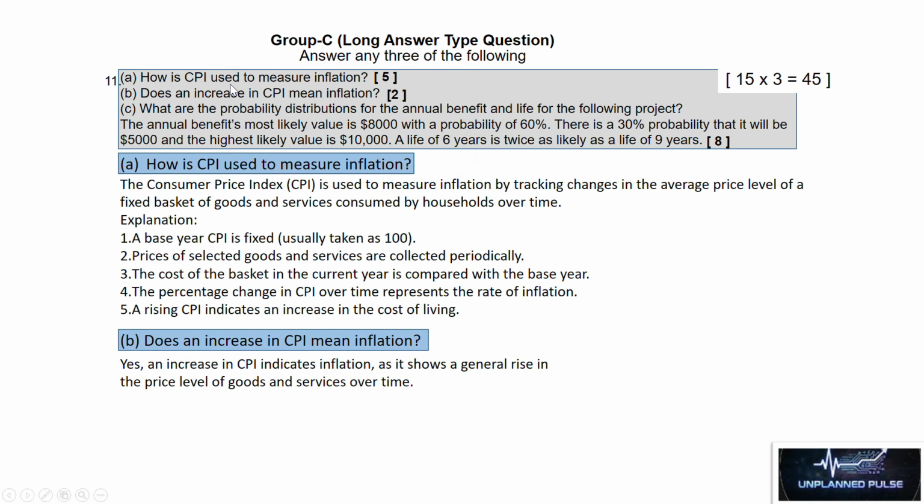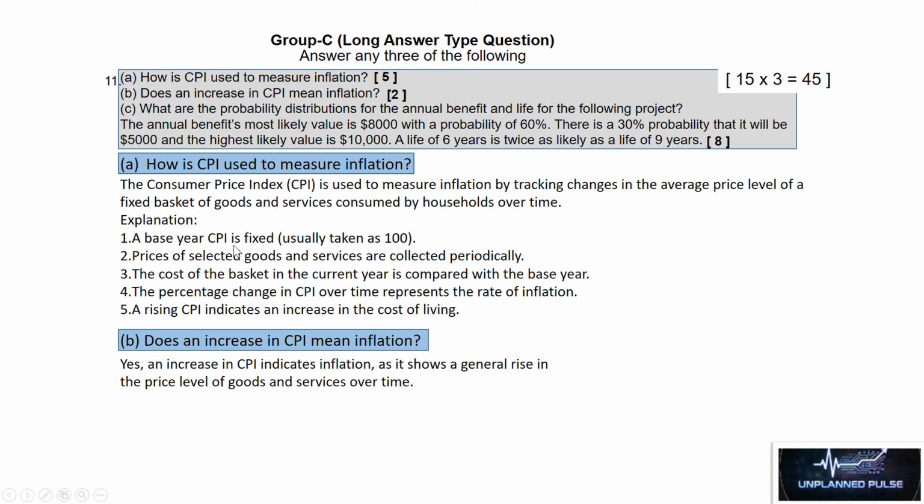Next question is, how is CPI or consumer price index used to measure inflation? The consumer price index is used to measure inflation by tracking changes in the average price level of a fixed basket of goods and services consumed by households over time.